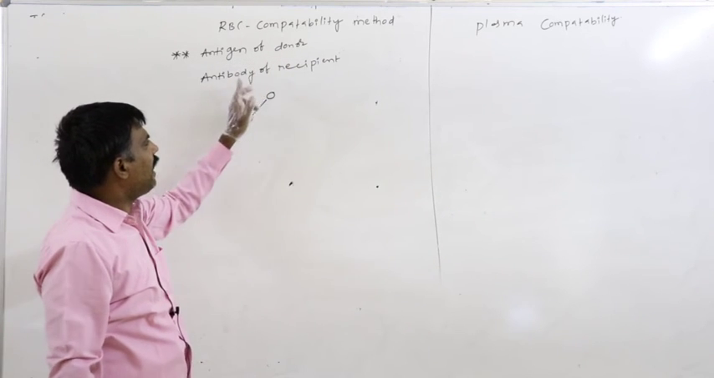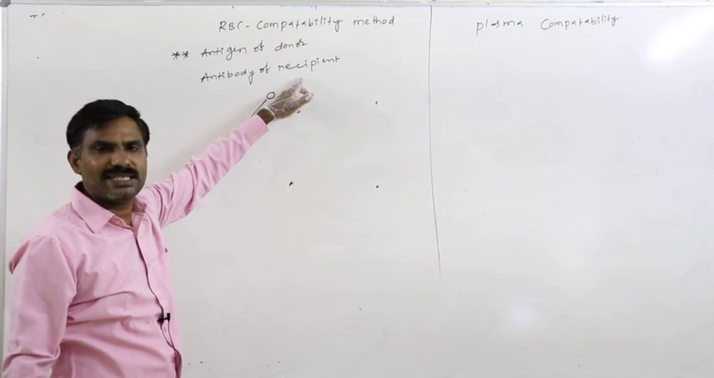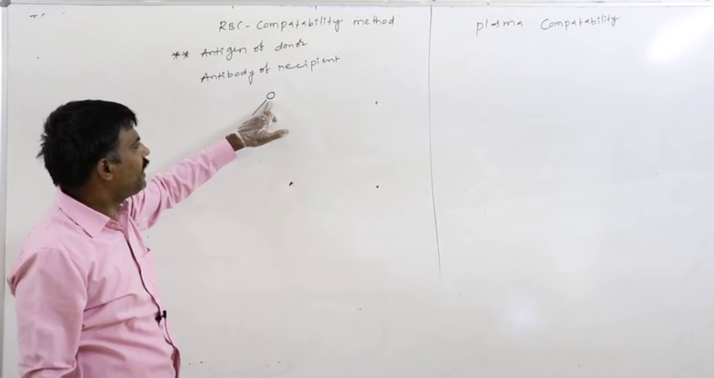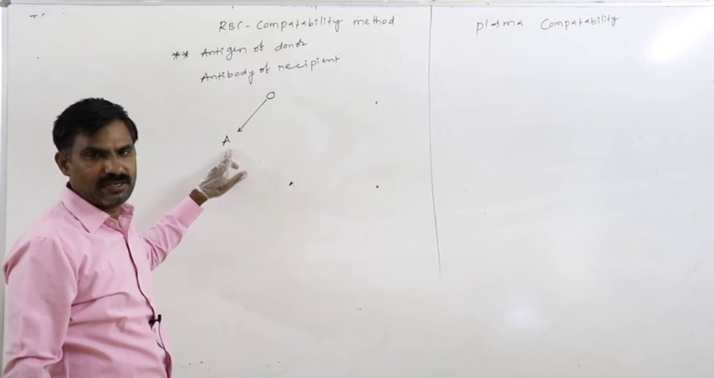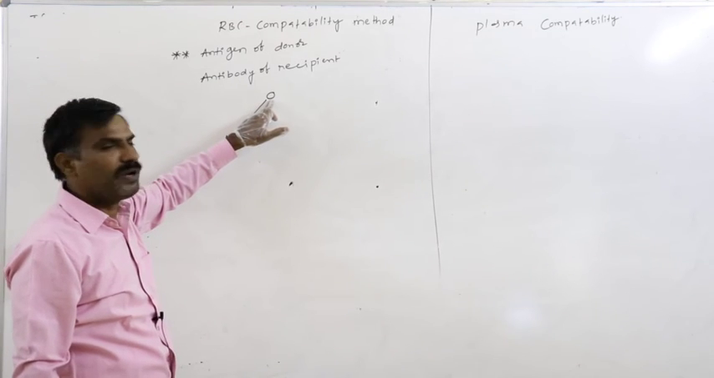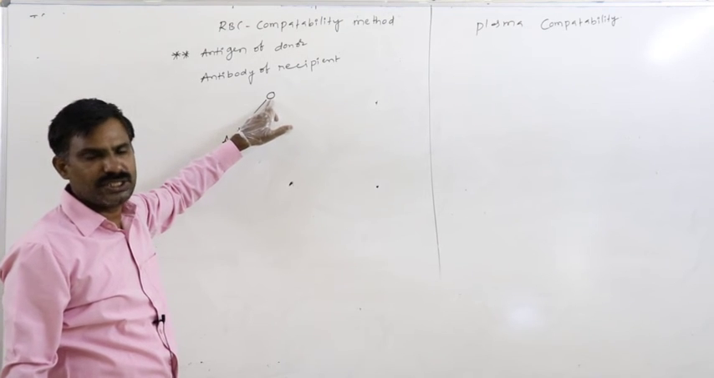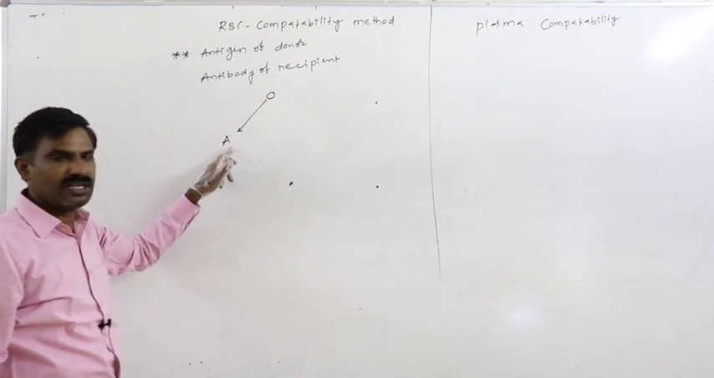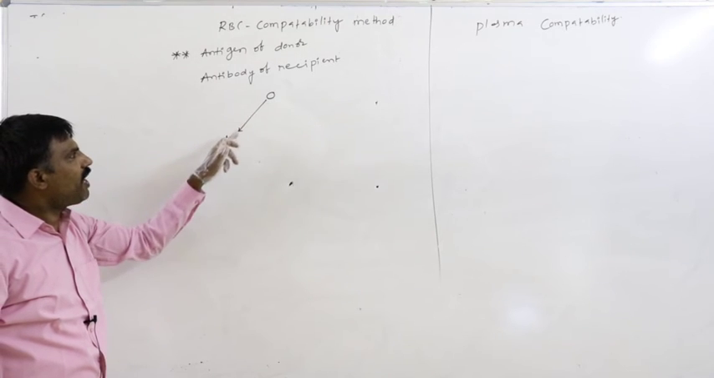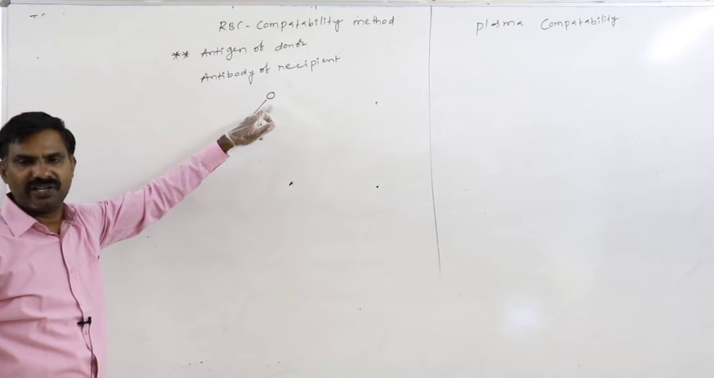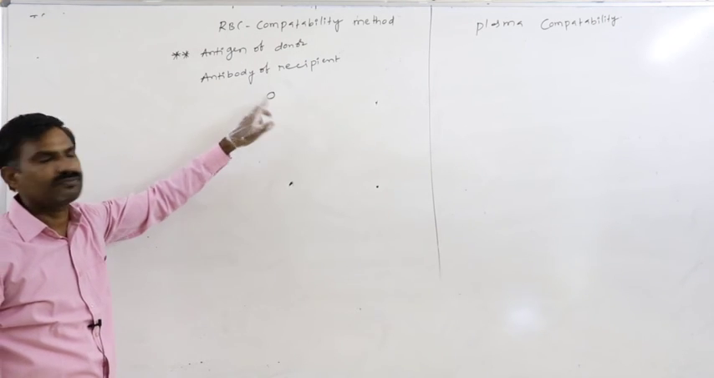Antigen of donor, antibody of recipient have to be considered. But in this case, O is the donor, A is the recipient. On the O blood group person's RBC surface, antigen is not present, so that reaction does not occur. So it is the compatible transfusion. In this transfusion, finally reaction cannot occur.